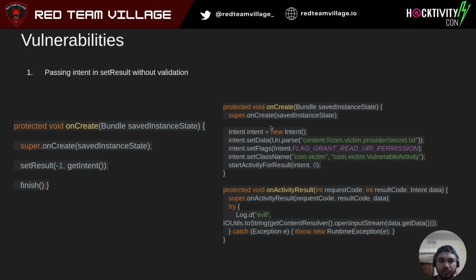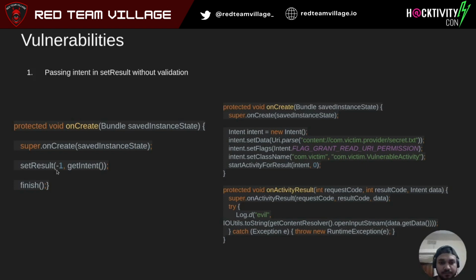Now moving to vulnerabilities, this is an example from oversecure.com. In an onCreate method, there is an intent passed and there is no check on what values it has taken. What setResult is basically doing is, if the intent is passed, it will perform the action.